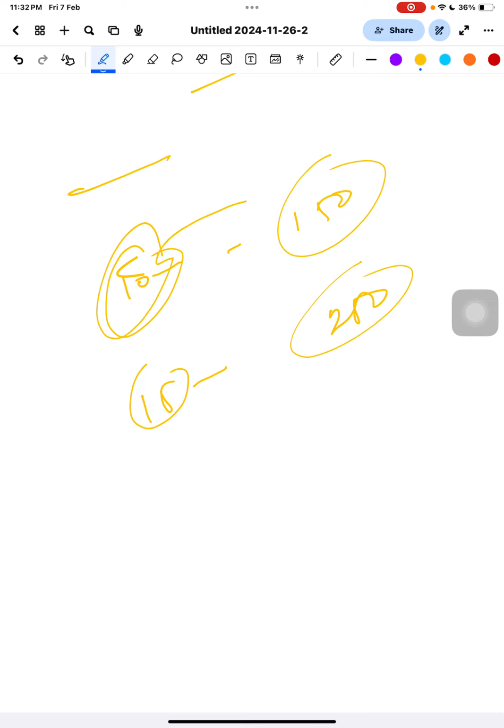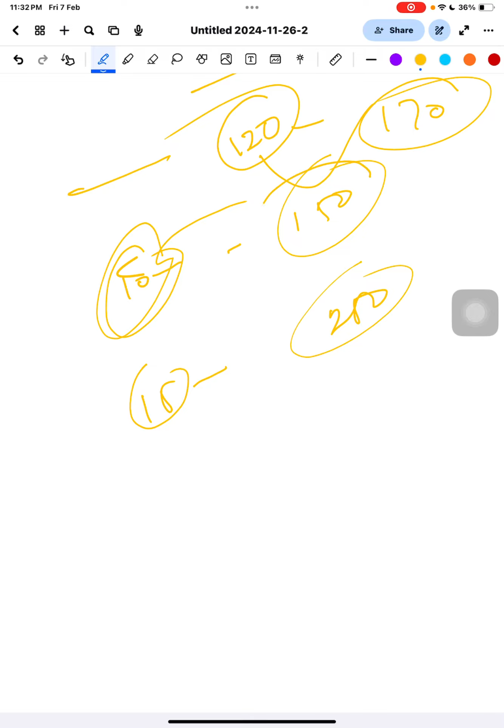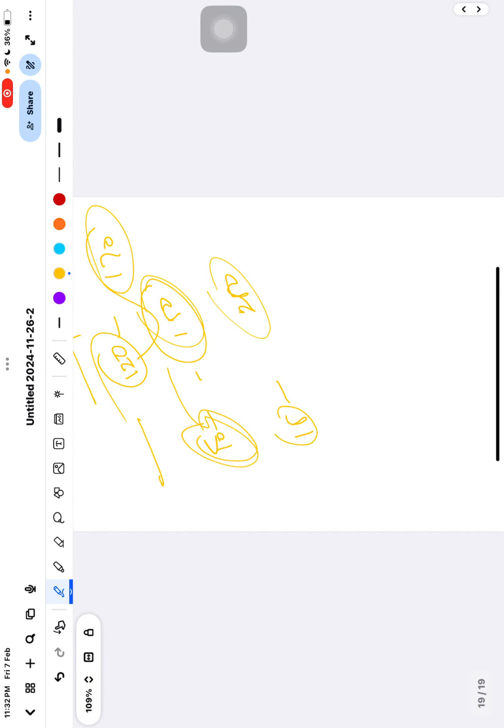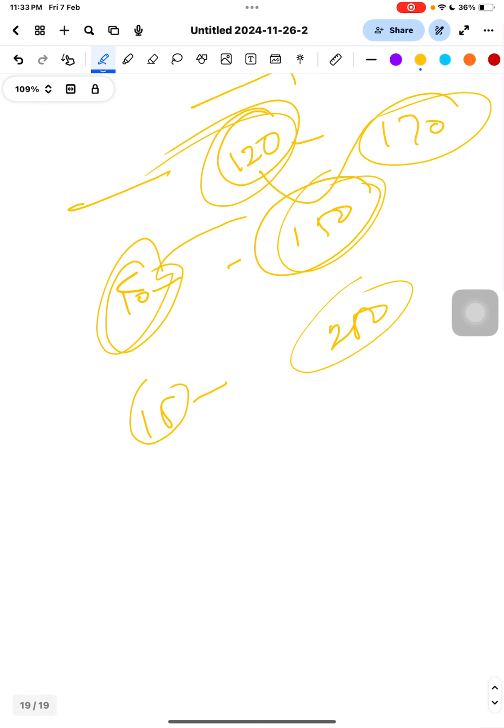Generally, in a 10 marker question, if you have written 120 words or 170 words, the marks will be the same. Suppose you have to write 150 words, and you have written 120 words, or you write 170 words, the marks will be the same. But which one will you follow? 120. Why? Time saving.